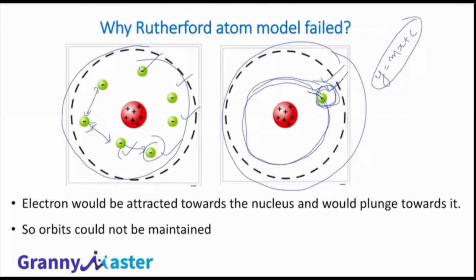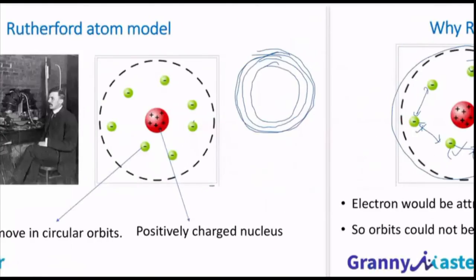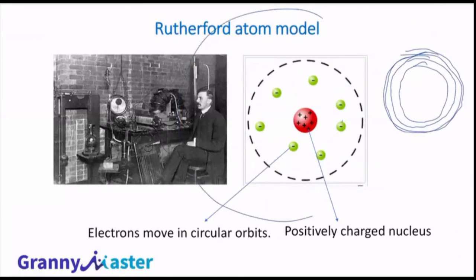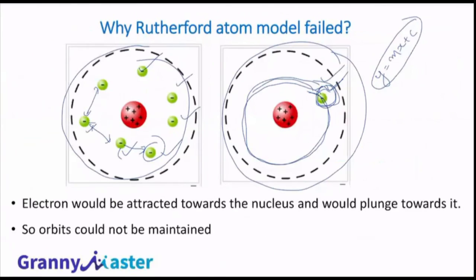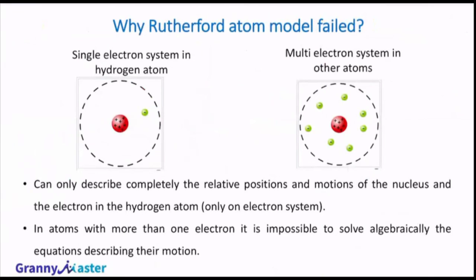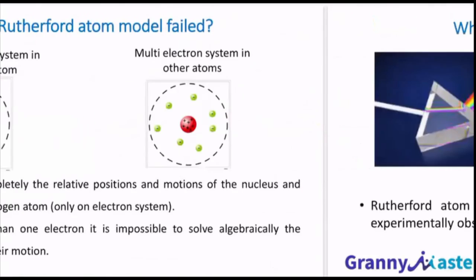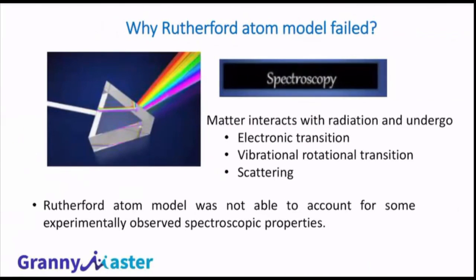That is another issue, right? One more limitation. So this is the second reason for the failure of the Rutherford atom model. This model also failed. First reason, it couldn't explain the stability of the atom. Second, it cannot explain the nature of the movement of the electrons using an equation. Very, very difficult. Now, one more limitation.